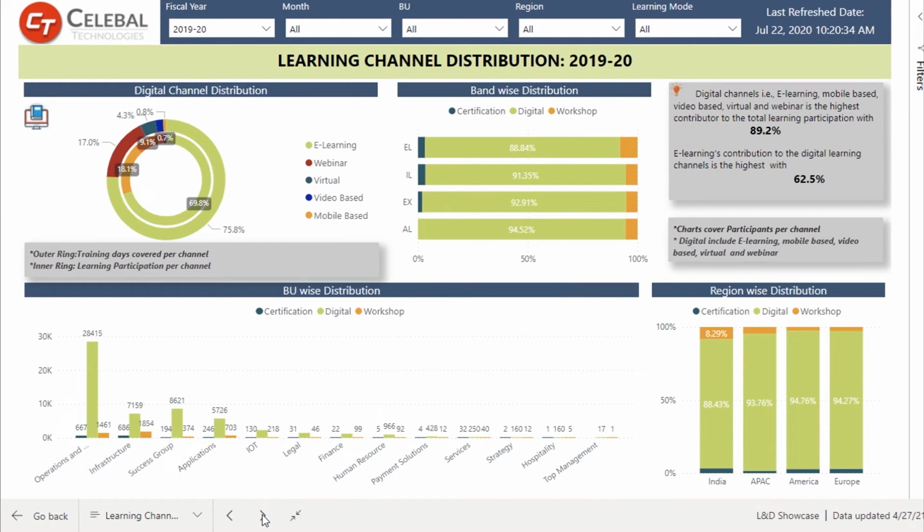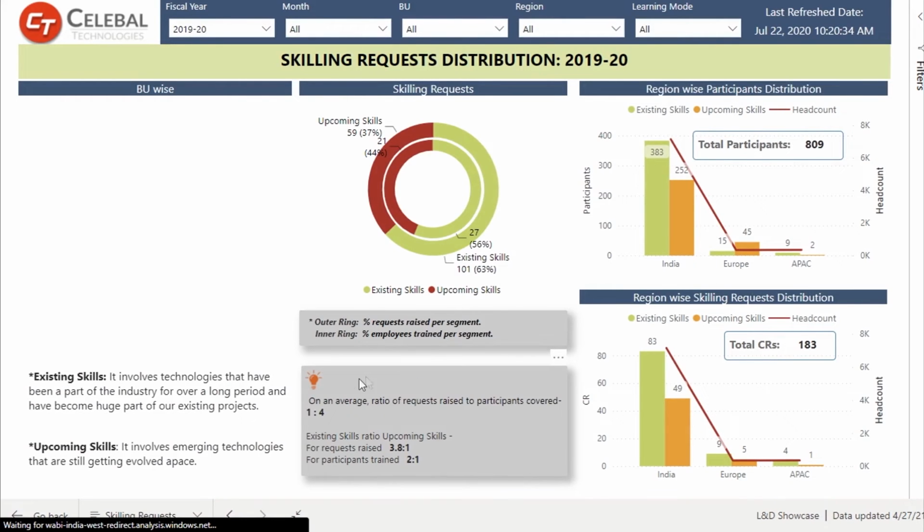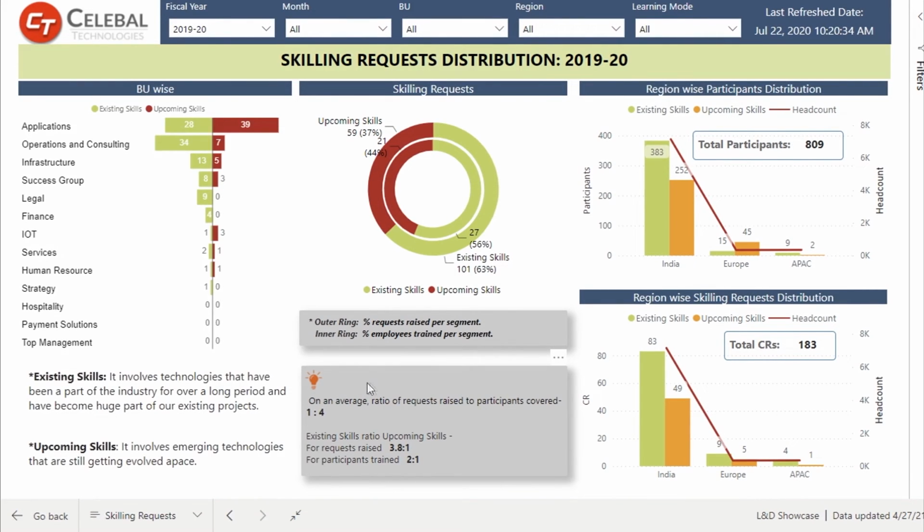Next, we have our last tab. The last tab of this report analyzes the skilling request distribution where we have come across various parameters and distributions like BU and regions, and we can differentiate between the existing and upcoming skills also. Here we can see we have different existing skills and upcoming skills ratio across different BUs, different regions, and we have different participations and skilling requests also.